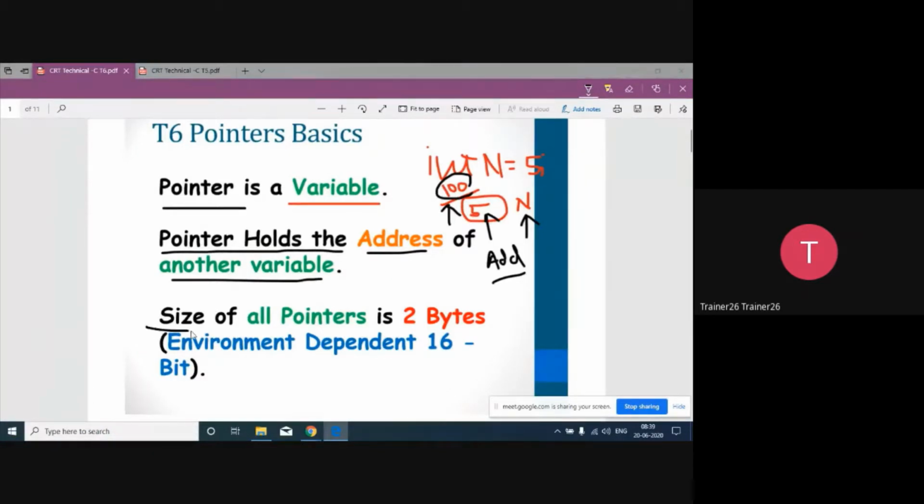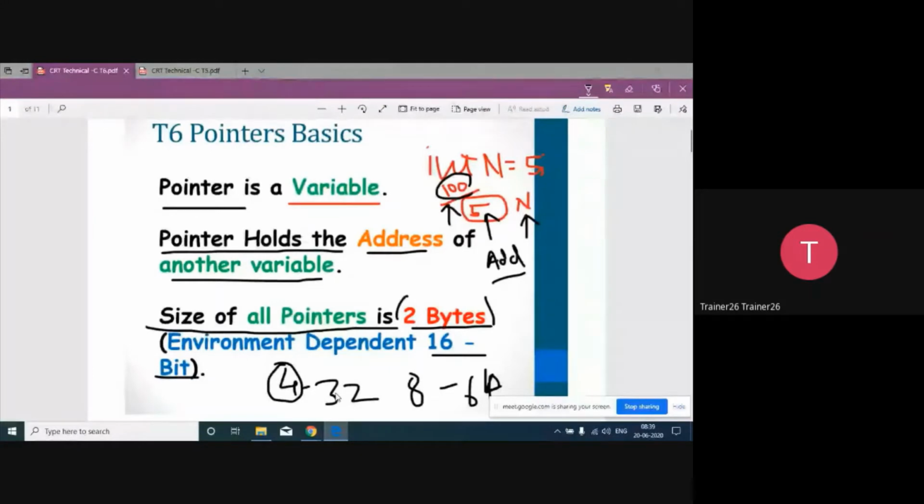When I talk about the size of a pointer, it is environment dependent: 2 bytes on a 16-bit environment, 4 bytes on a 32-bit environment, and 8 bytes on a 64-bit environment. It depends on addresses, so the number of bits of the processor is the number of bits of the addresses generated. With a 16-bit processor every address is 2 bytes, and with a 32-bit one every address is 4 bytes, irrespective of data type, whether it is an integer, a character or a float. So hopefully things are clear to you.